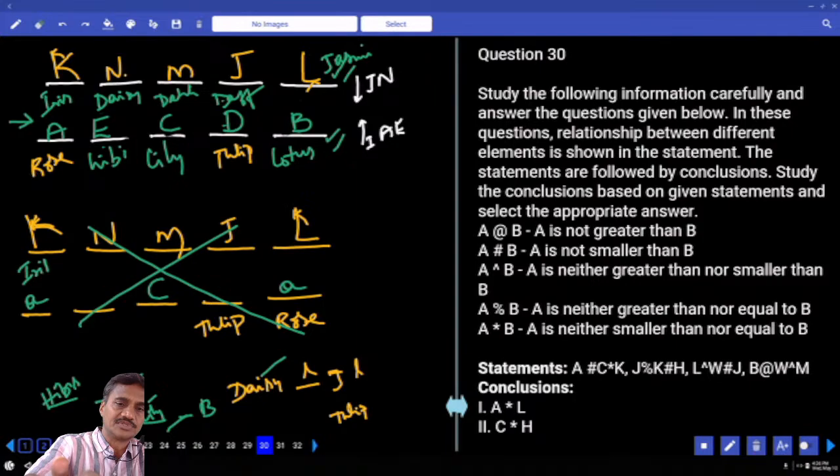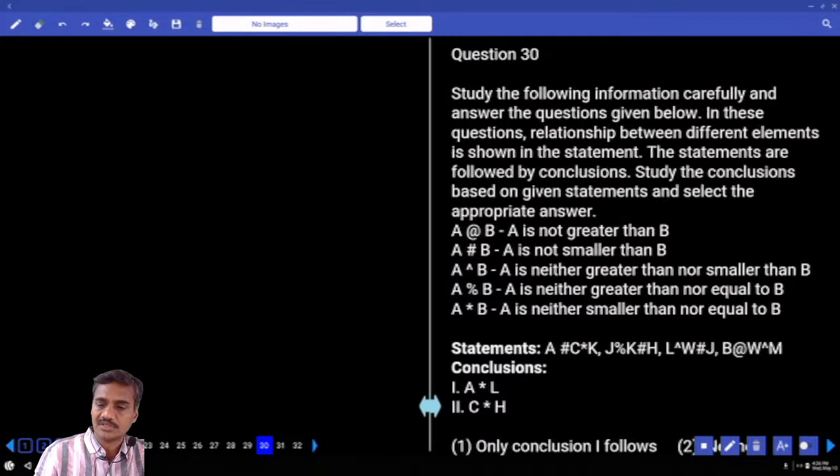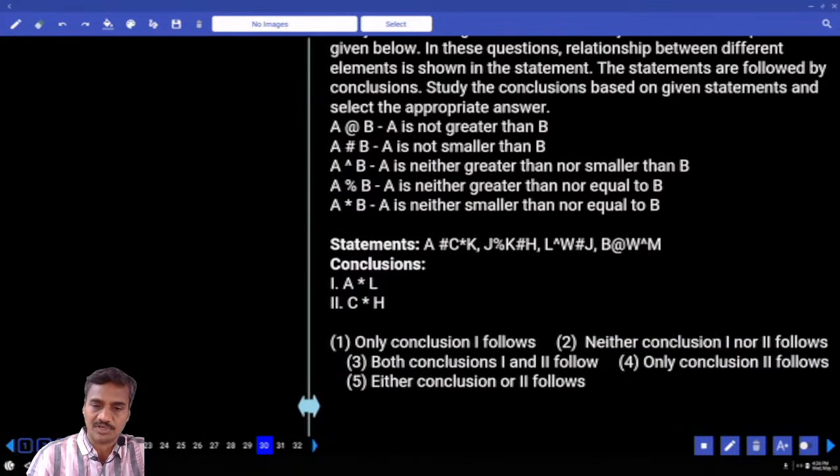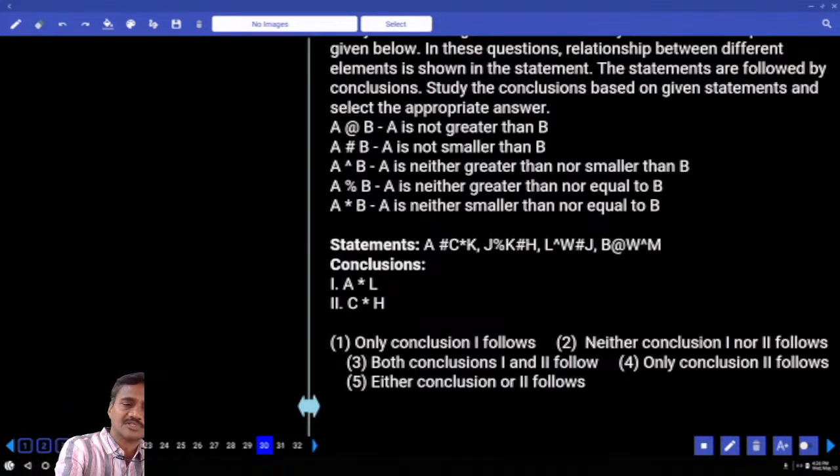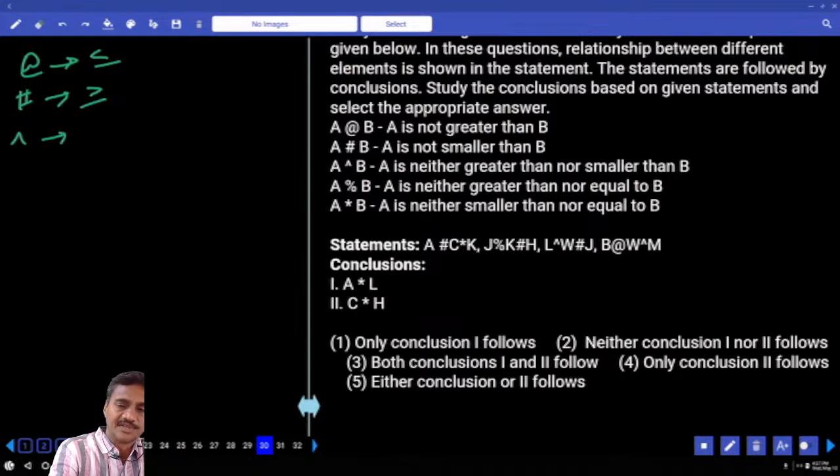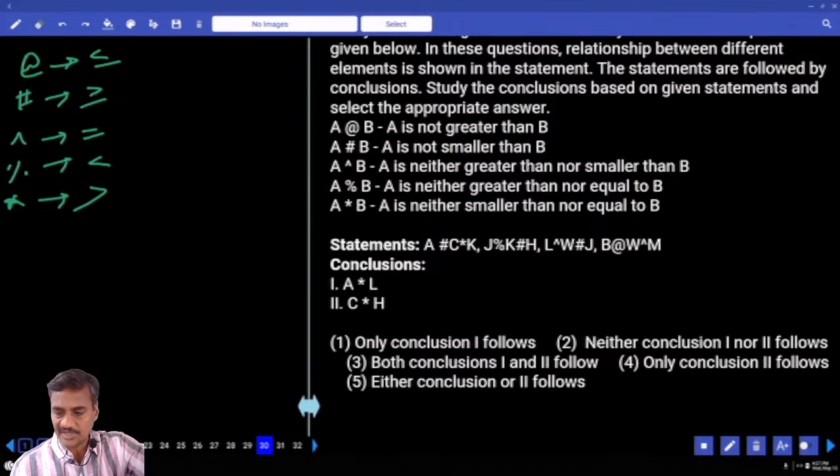30, 31, 32, three questions given on inequalities, and they are based on coded inequalities. First we need to decode the symbols here. At the rate of stands for not greater than, means lesser than or equal. Hash stands for not smaller than, means greater than or equal. This power stands for neither greater nor smaller, equal to. Percentage stands for neither greater nor equal, less than. And star stands for neither smaller nor equal, greater than. Now these are the five we have.